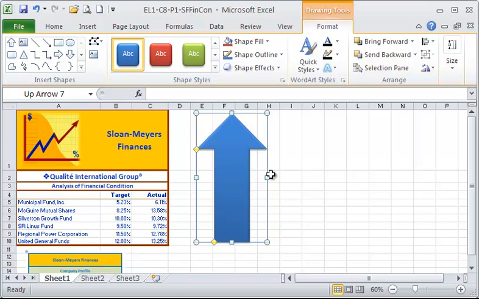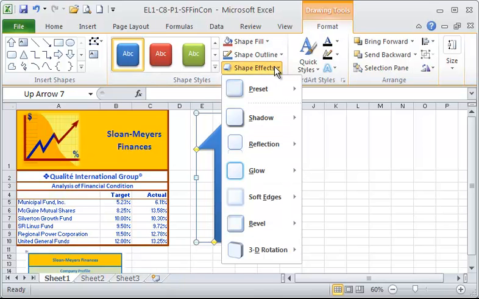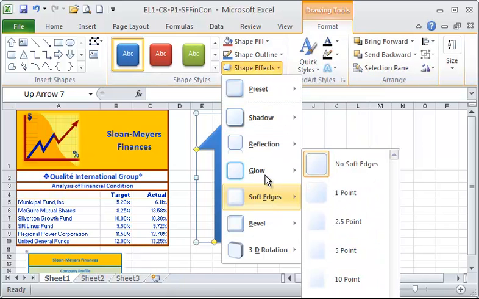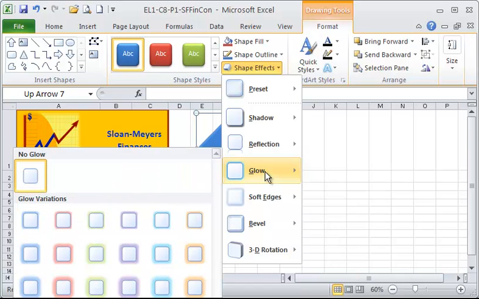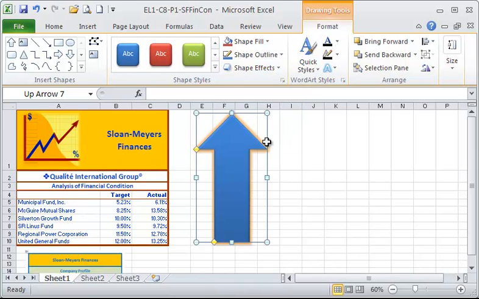And then we're going to add an effect to it. Again, in the Shape Styles group, Shape Effects, we're going to add a glow. And the glow is going to have kind of an orangey color to it. So in the glow, we're going to choose the third option down, which is Orange 11-Point Glow Accent Color 6. So you can see that out to the edges of the shape.